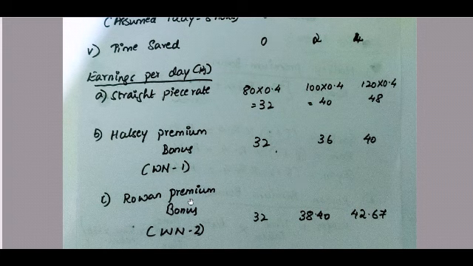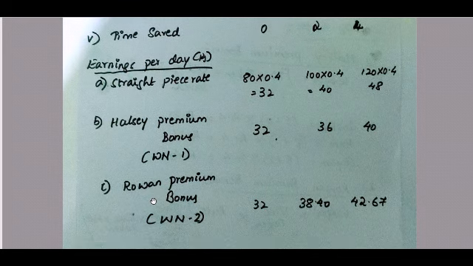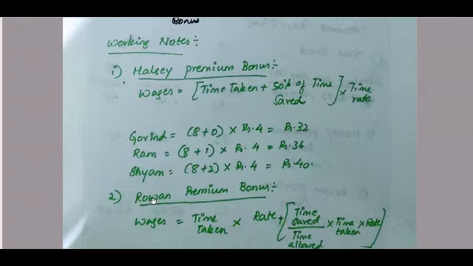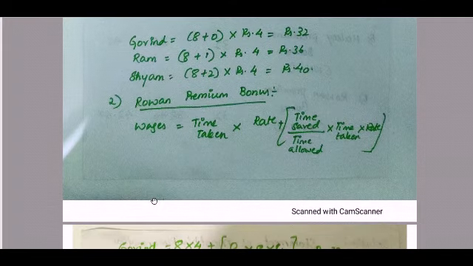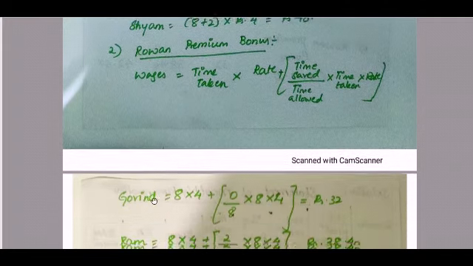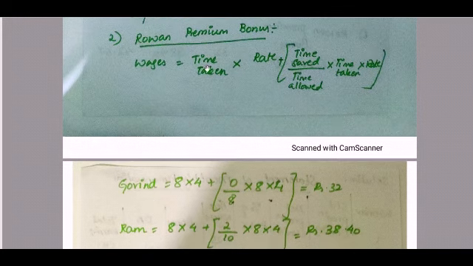So now next method is Rowan premium bonus. So working note number 2. So under working note number 2, Rowan premium bonus. So what is the formula to calculate your wages under Rowan premium bonus? Time taken into rate plus time saved divided by time allowed into time taken into rate. So you can look into your own answers which I have done in the previous, that is the first part of this question answer.